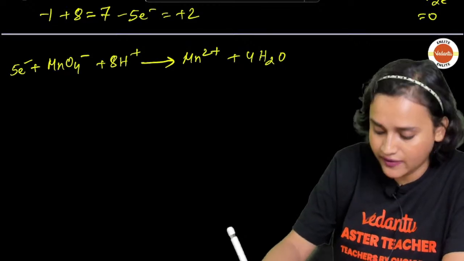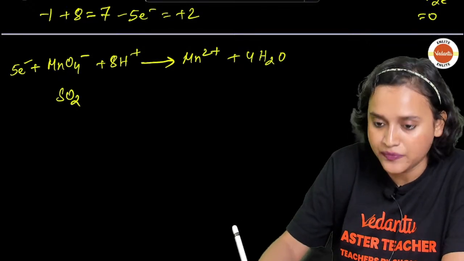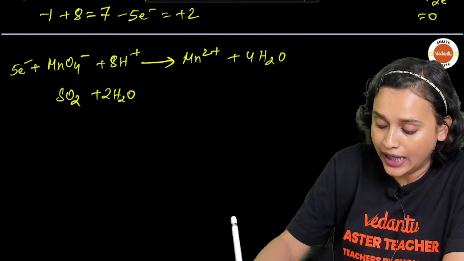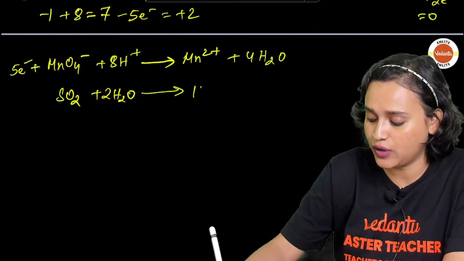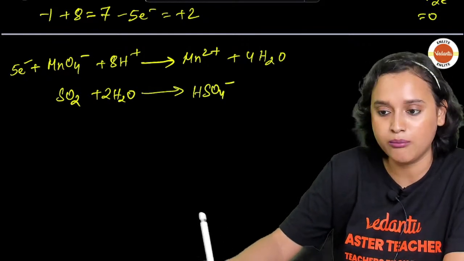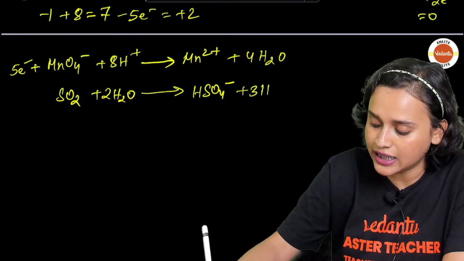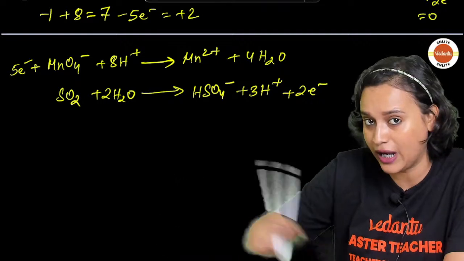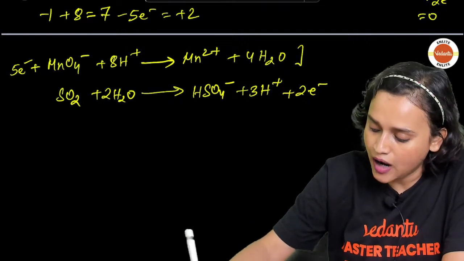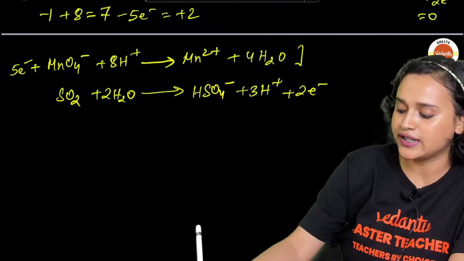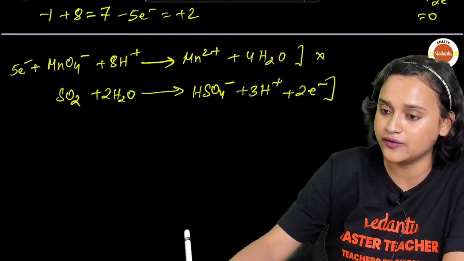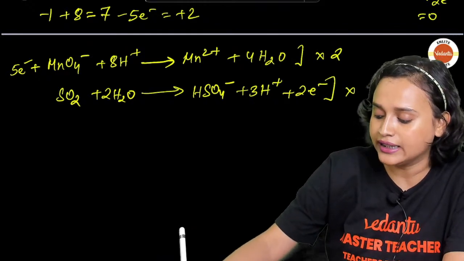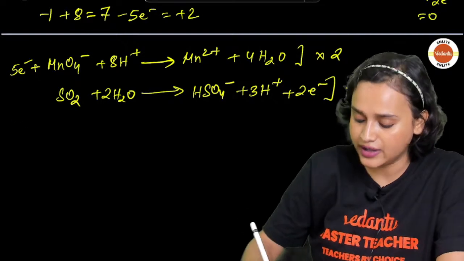Next one, what do you have? Next one, you have SO2 plus 2H2O to balance. And this side you have HSO4 minus plus 3H plus. And if you remember, 2 electrons we had. So plus 2 electron to balance out. Now what we can do, this side is 5 electron, this side is 2 electron. That means this one we will multiply with 2 and this one we will multiply with 5.